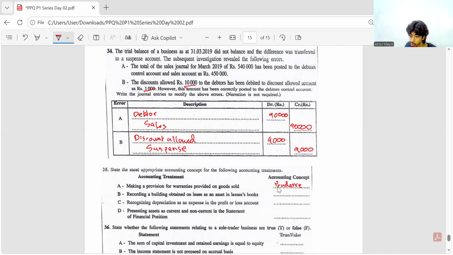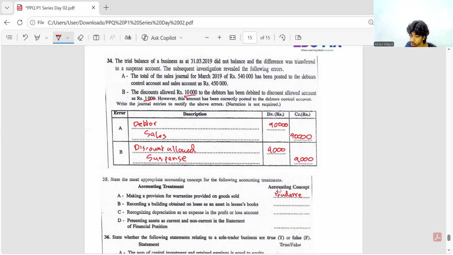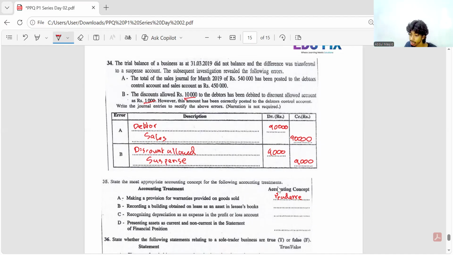Recording a building obtained on lease as an asset in the lessee's book. Recording lease asset, that is substance over form, right? Correct. Substance over form means you're prioritizing the economic reality. That means the control of the asset over the legal form of it, right? Though the legal ownership is not with us, since we are controlling it, we are recording as asset.